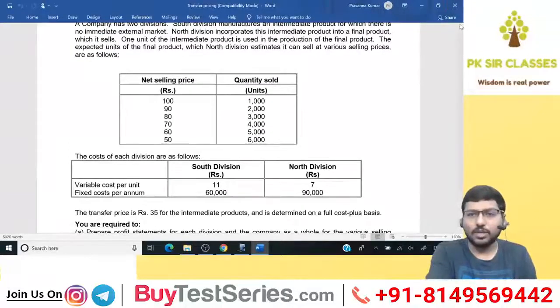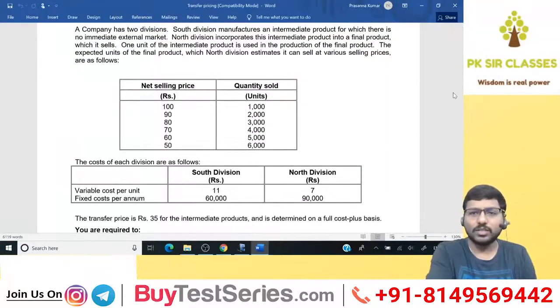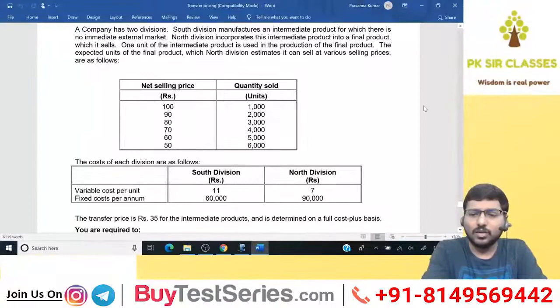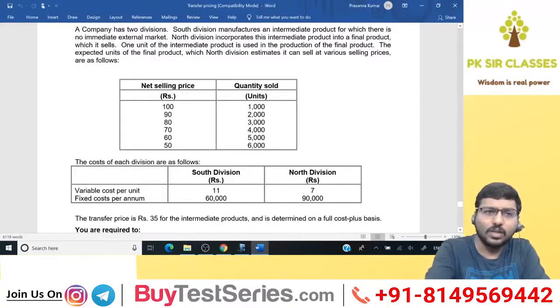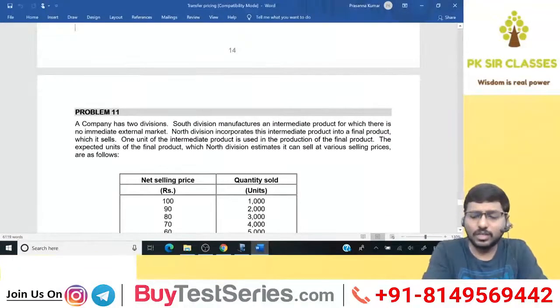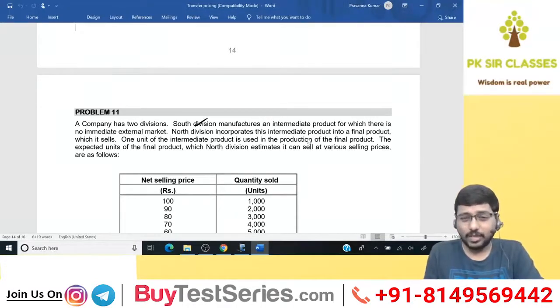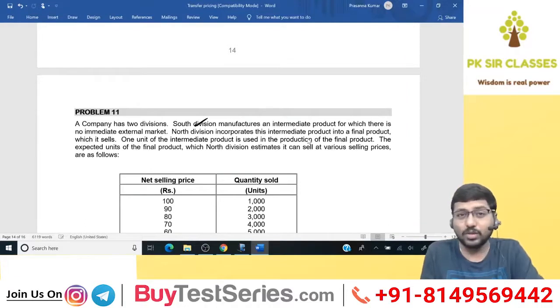Yeah. So it was the 11th sum. Let's quickly look at it once. So what is this 11th sum? What did he give you? Pretty simple. First, he told that there has been two divisions. One is South Division, the other one is what? North Division, as you can see here. And he gave you the sales of North Division first, right? So North Division incorporates the intermediate product from the South Division, and one intermediate product is converted into one final product. That I told you, it's a very important point to concentrate upon.